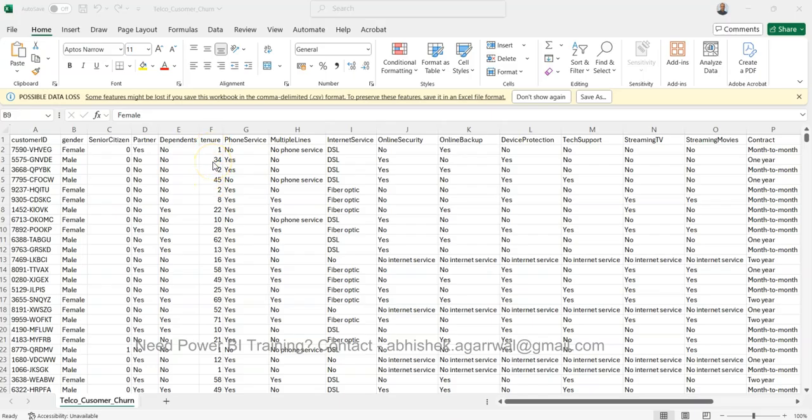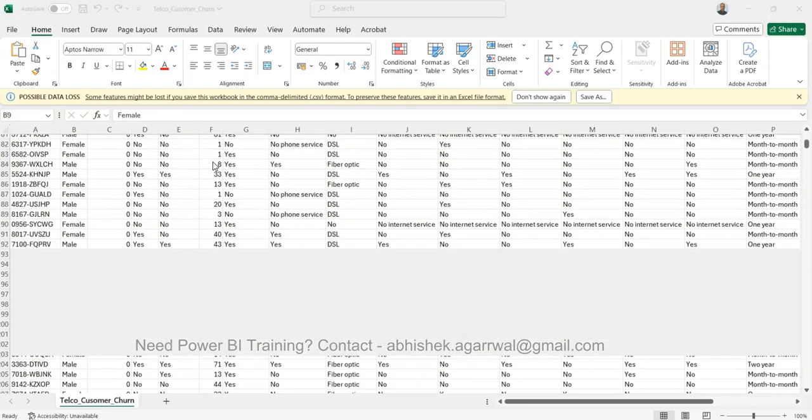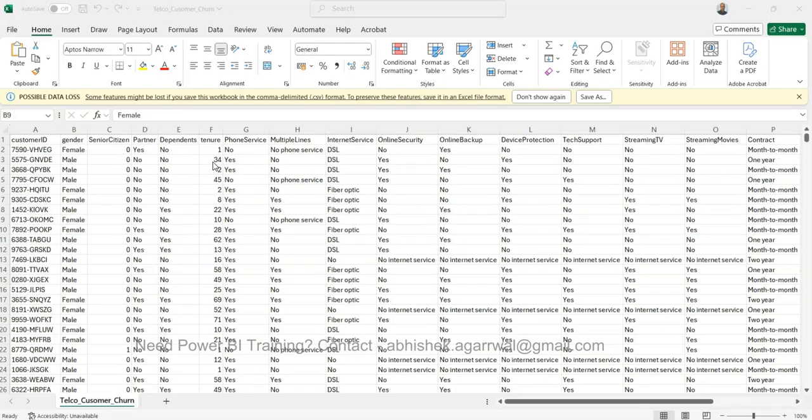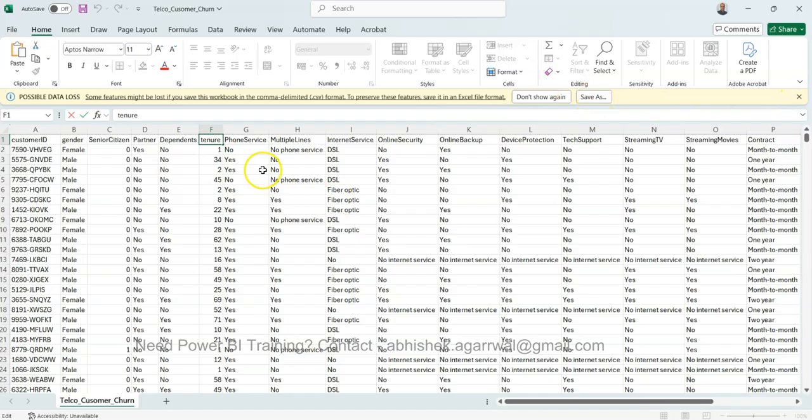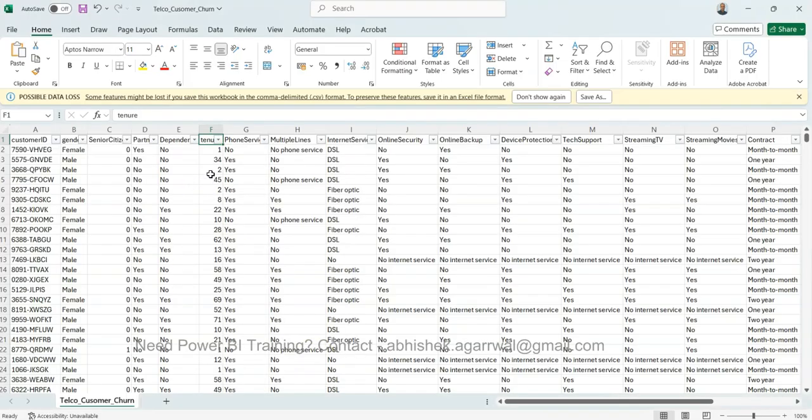for how many years. Or, probably it can be in months as well, if I am not wrong. No, I think all of this looks like it is probably the number of years, right? It depends on what information we have available. And let me pause that. Sorry. Let me put a filter just to see the highest value over here, right? 72. So it looks like it is basically the number of years that we have.